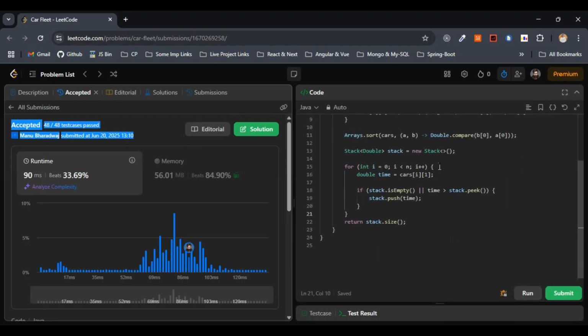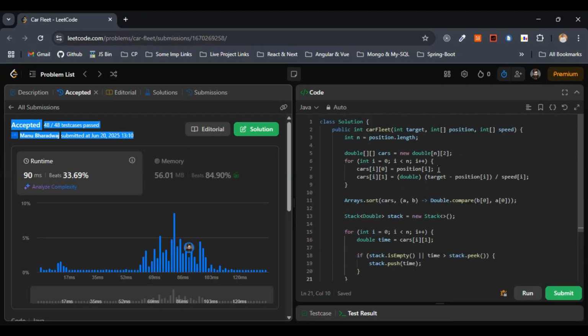So I hope the solution part is completely clear along with the approach and the complexities.